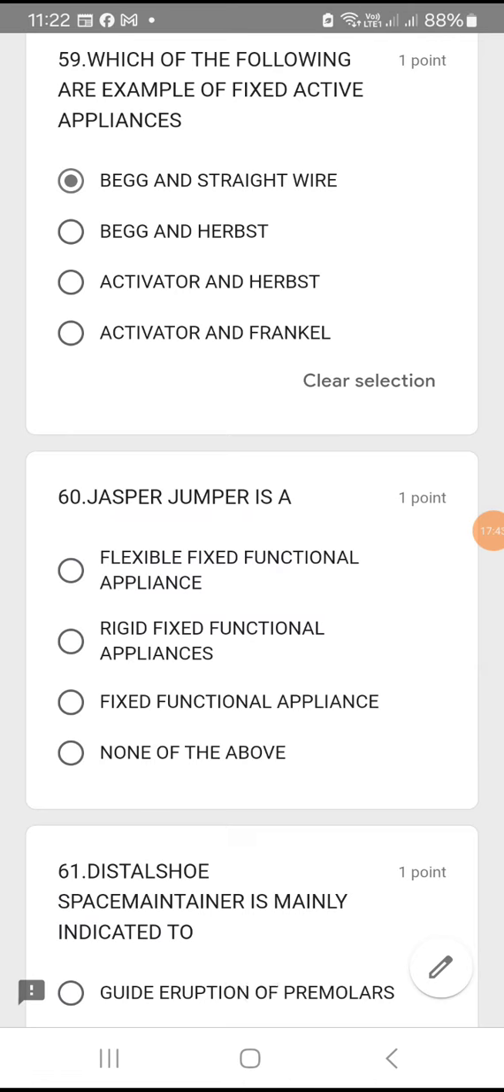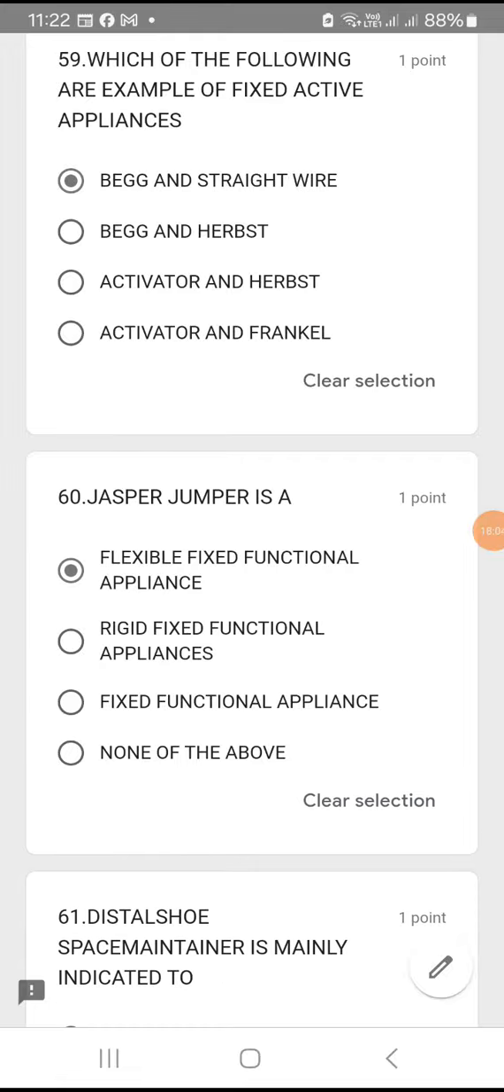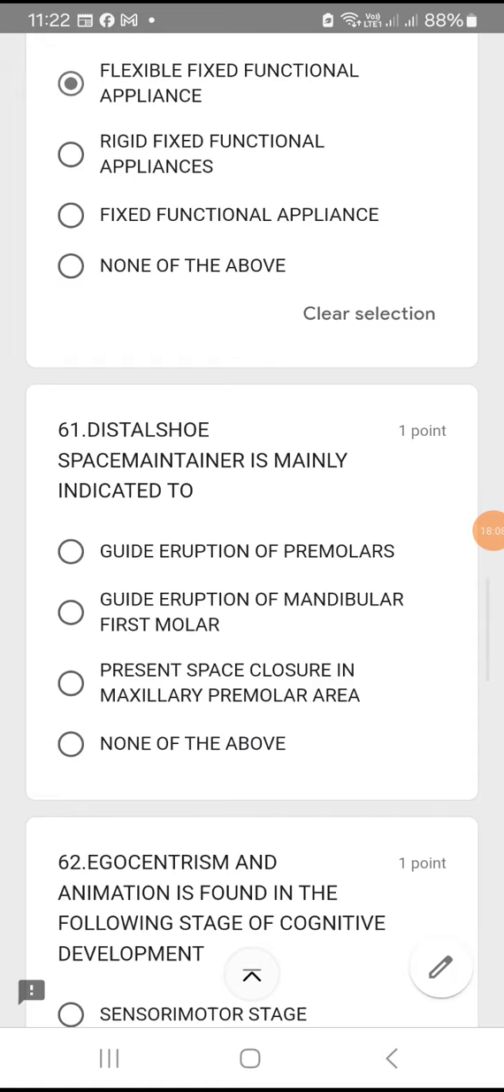Coming on to 60. Jasper jumper is a flexible appliance. It's a fixed appliance. It's a functional appliance. So option C and option A. Just look into the options. Both are fixed functional appliances, but there is one more addition to option A, flexible. Yes, Jasper jumper is also flexible. So option A is more preferably correct. Flexible fixed functional appliance.